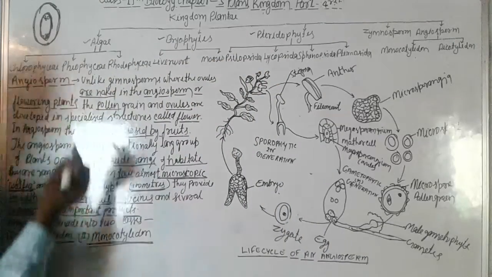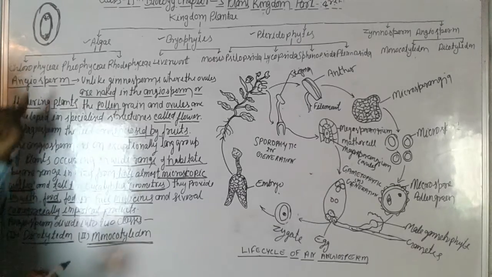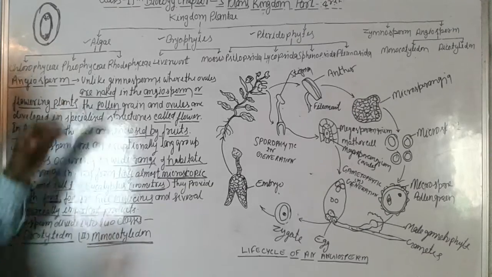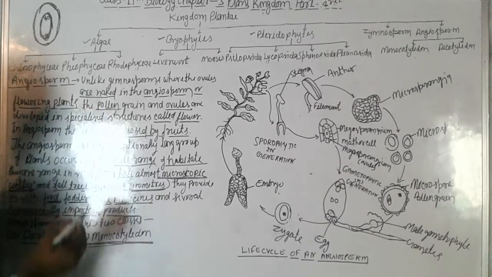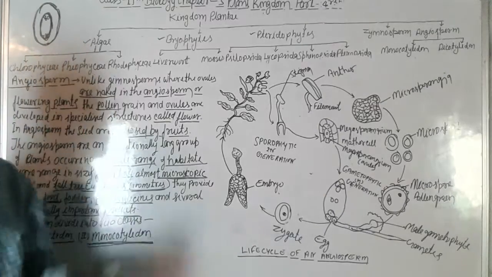They divide into three classes: Chlorophyceae, the green algae; Phaeophyceae, the brown algae; and Rhodophyceae, the red algae.